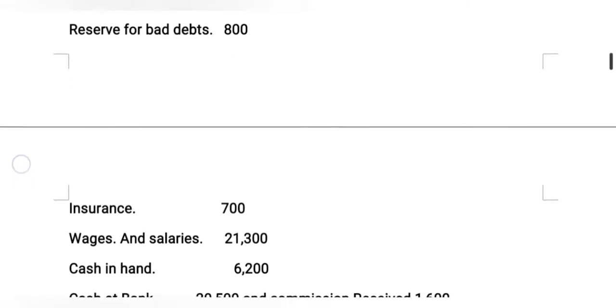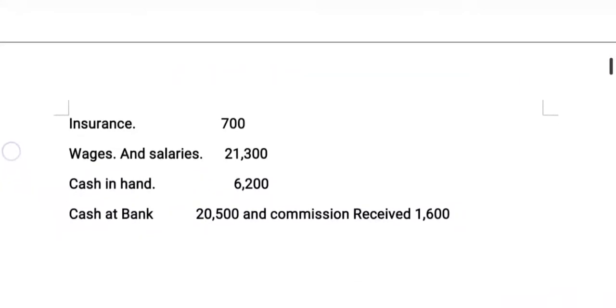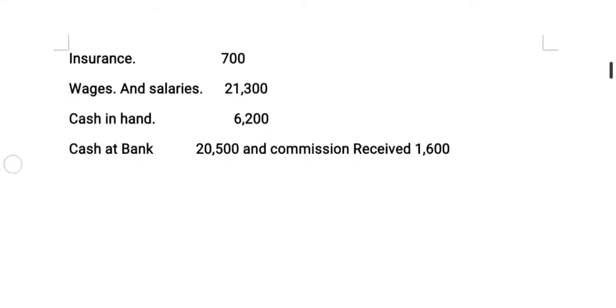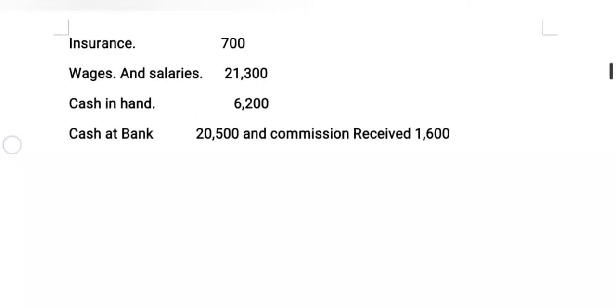Now insurance 700 rupees, wages and salaries 21,300 rupees, cash in hand 6,200. Now cash at bank 25,500 and last one, commission received 1,600 rupees.